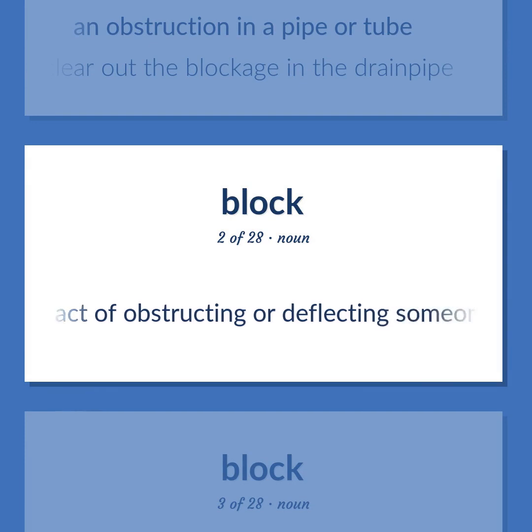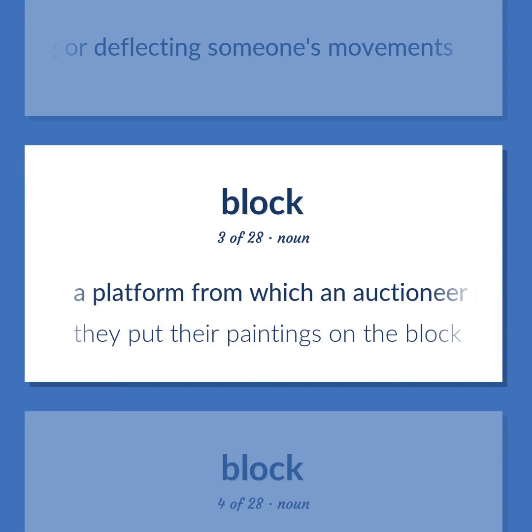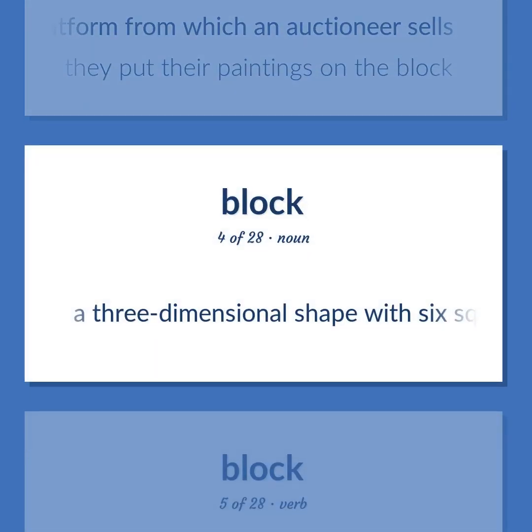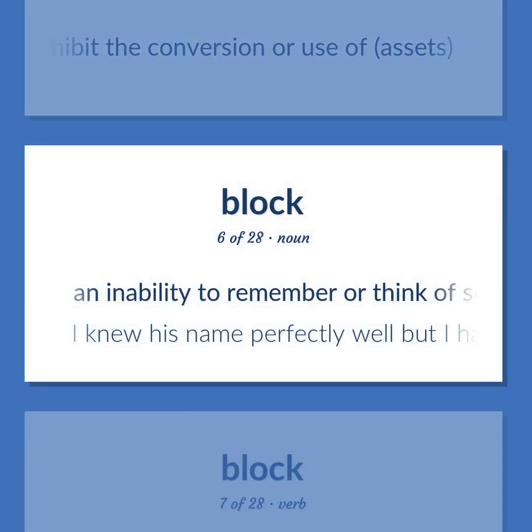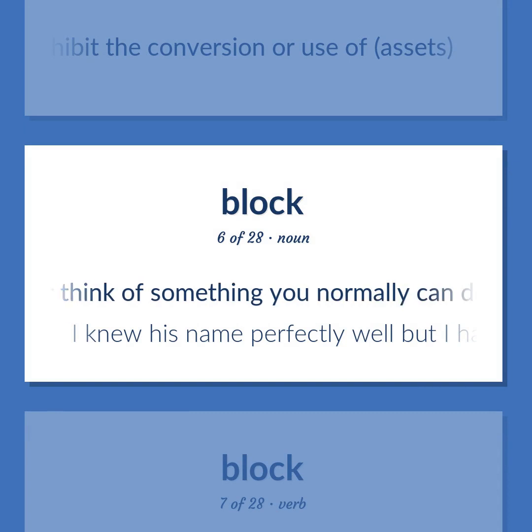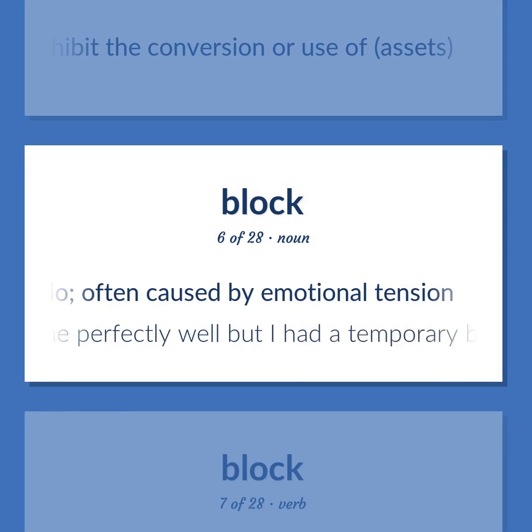The act of obstructing or deflecting someone's movements. A platform from which an auctioneer sells. They put their paintings on the block. A three-dimensional shape with 6 square or rectangular sides. Prohibit the conversion or use of assets. An inability to remember or think of something you normally can do, often caused by emotional tension. I knew his name perfectly well, but I had a temporary block.